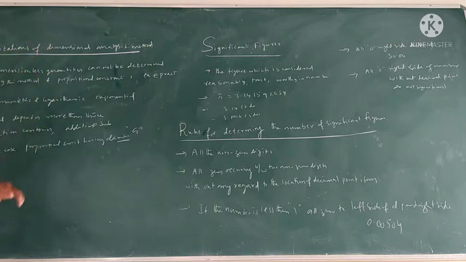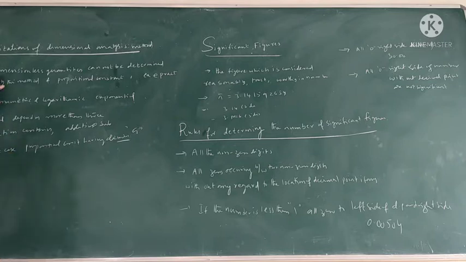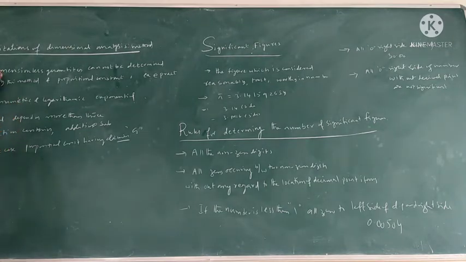Limitations of the dimension analysis method. What are the drawbacks of the dimensional analysis method? By using the dimension analysis method, dimensionless quantities cannot be determined.